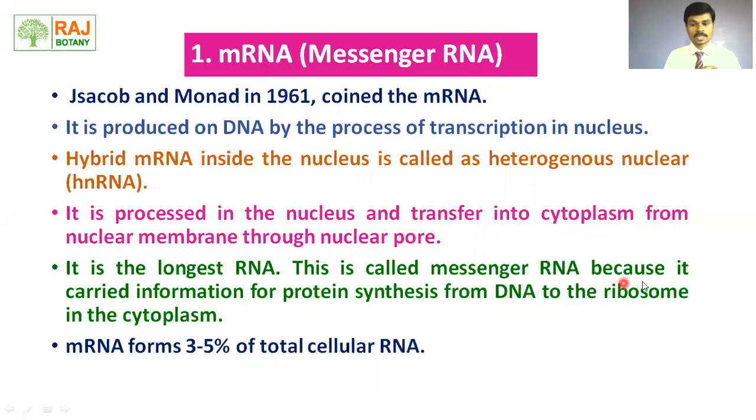This is called messenger RNA because it carries information for protein synthesis. It carries genetic information from DNA to the cytoplasm, and by the reading of this coding language through the process called translation, protein gets synthesized with the help of ribosome. Translation occurs in the cell cytoplasm. Of total cellular RNA, mRNA makes up 3 to 5%.